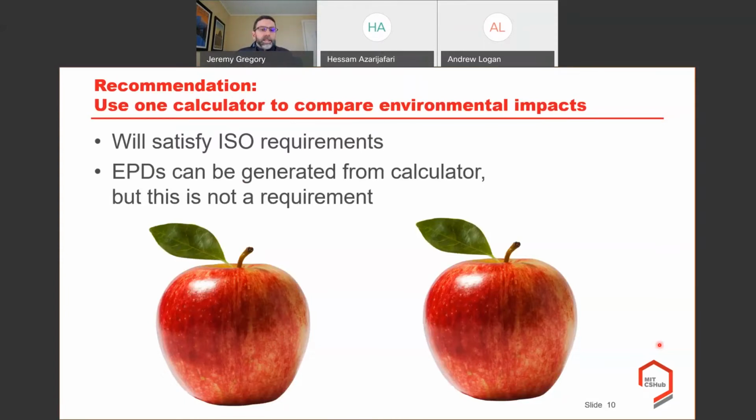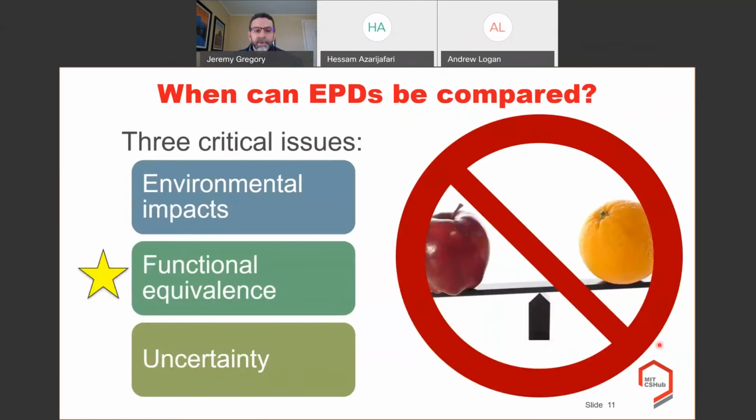It could be that you create that calculator so that EPDs can be generated from that, and sure, that would be a bonus. It should be straightforward to do, but it's not necessarily the requirement. So if a state wants to set up a procurement system, they can just choose the calculator to use and then make sure that all procurement related environmental decisions are done with them. So that's our recommendation. All right, next topic is functional equivalence.